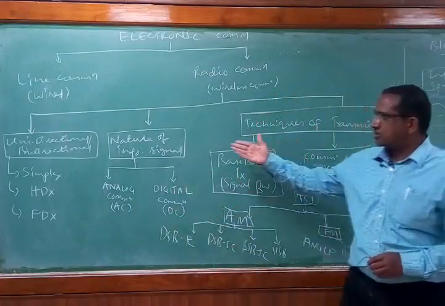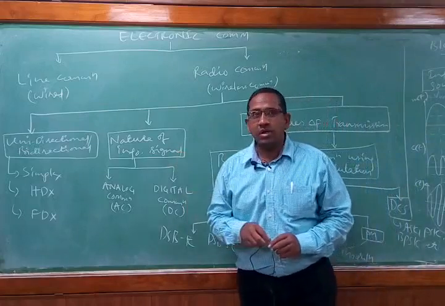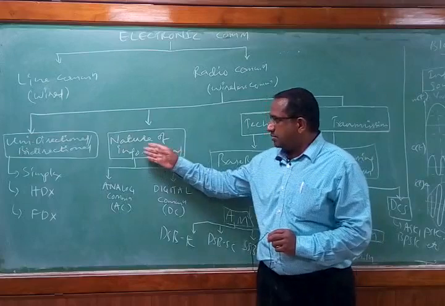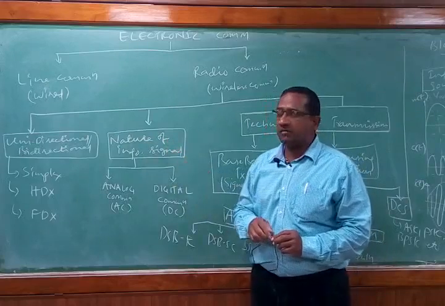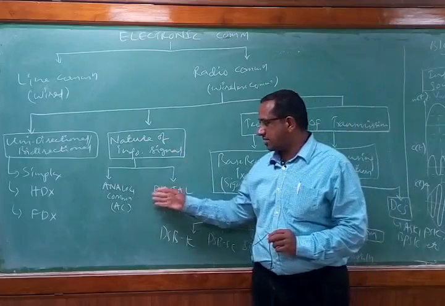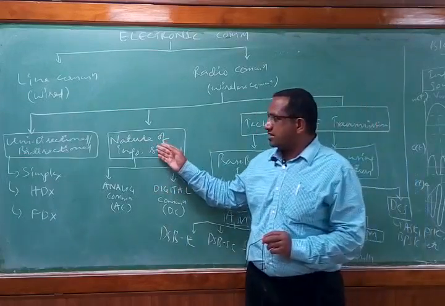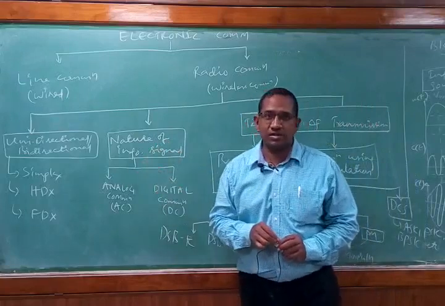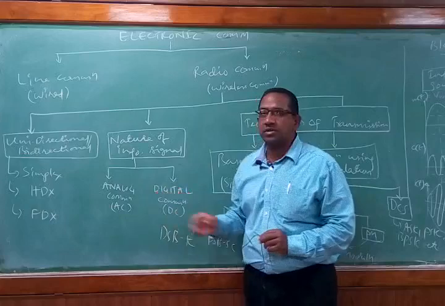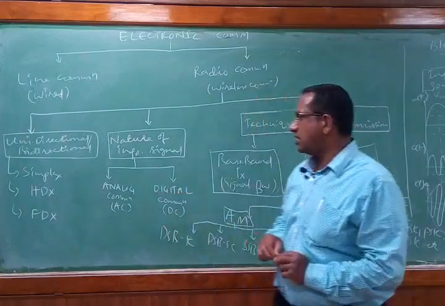The next is the nature of the information signal. This is a very important point we have to bother about. Based on the nature of the information signal, we have two types of communication systems: analog communication system and digital communication system. If the information signal is analog in nature, it is an analog communication system. What is the meaning of analog? Analog means continuous or sinusoidal in nature. It is called an analog signal.